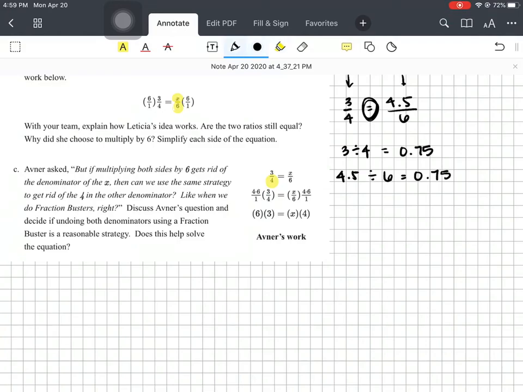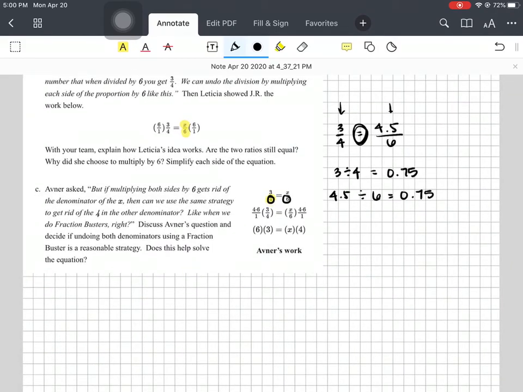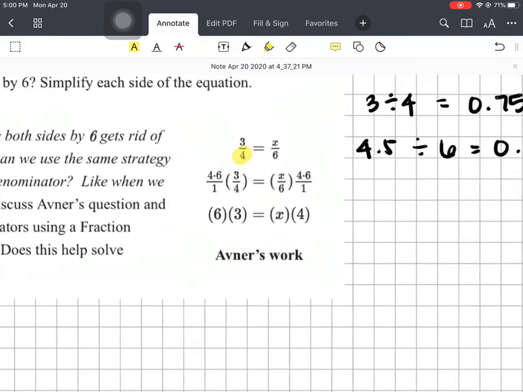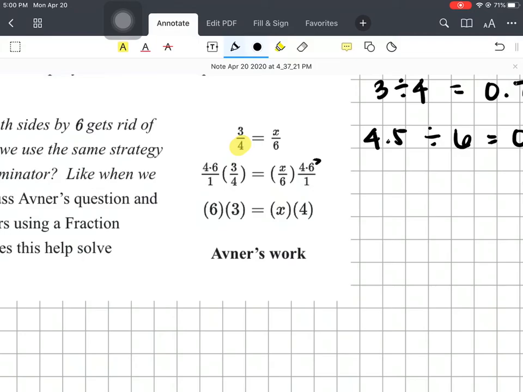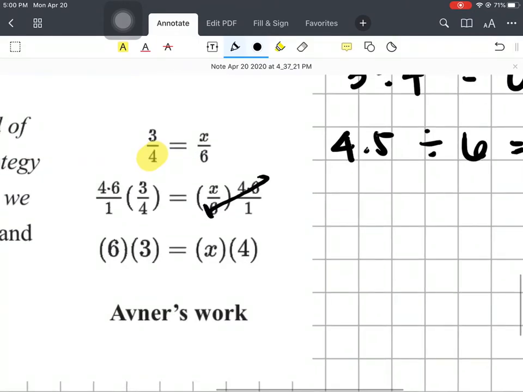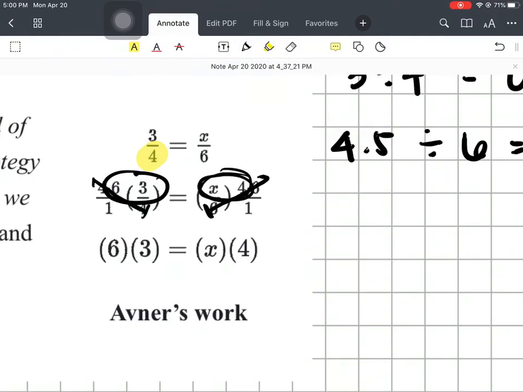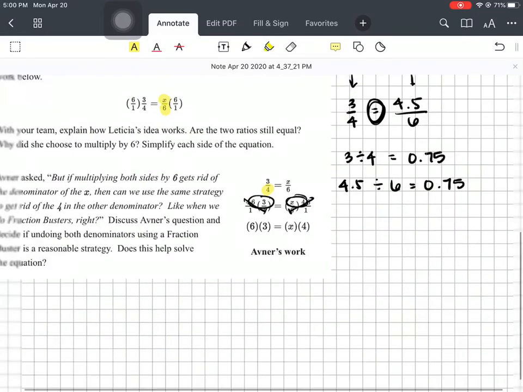So what they did, we can just look at this one. 4 and 6 are our denominators. What did they multiply on both sides? 4 and 6, right? Here, when we simplify, just look, you don't have to write anything. So if I simplify, here's my big 1, 6 in the numerator, 6 in the denominator. Here is my big 1, 4 in the numerator, 4 in the denominator, and we see what's left. 6 and 3, right? X and 4. And that is what they bring down to the next line, okay?